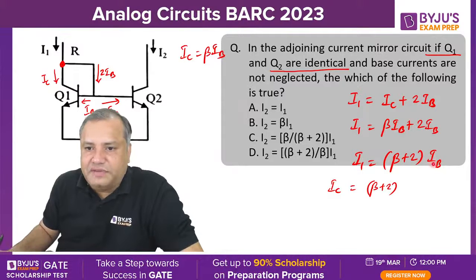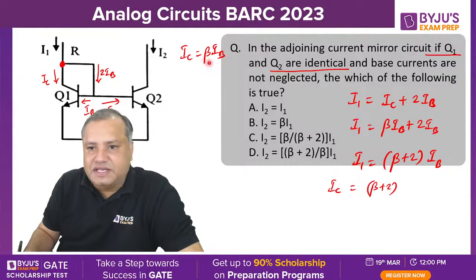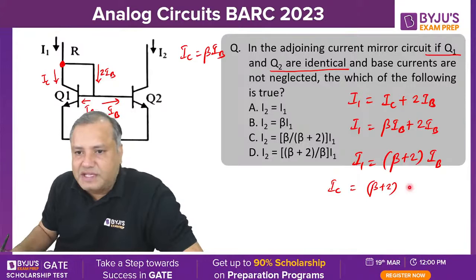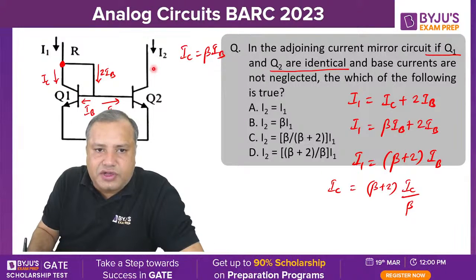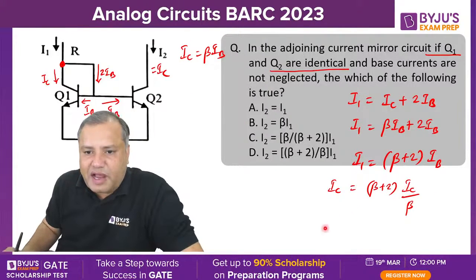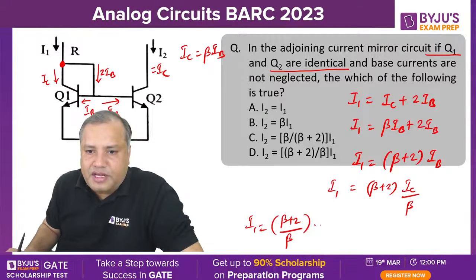IB is IC upon beta. And as we know, the current I2 entering transistor Q2 is nothing but IC, so IC can be replaced by I2. I1 will be (beta plus 2) upon beta multiplied by I2.